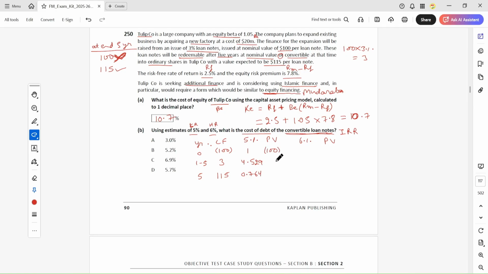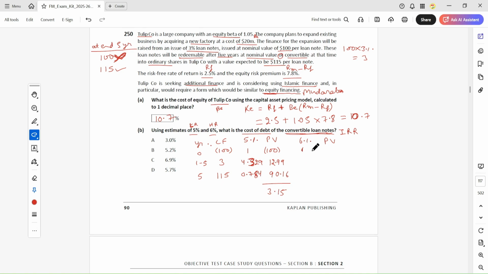For this we have to multiply 3 into 4.329, and this is 12.99, and this is 90.16. Okay, and the total is 3.15, and at 6% this will be 1.